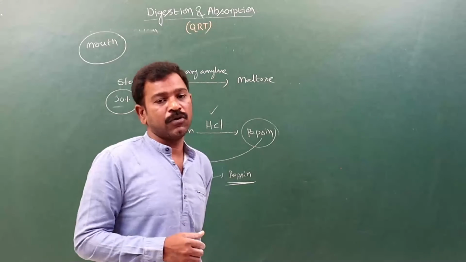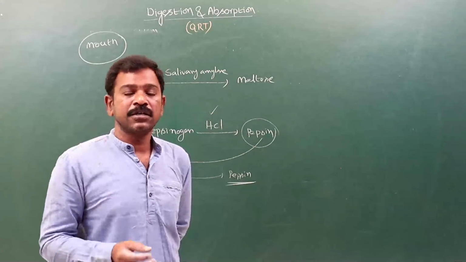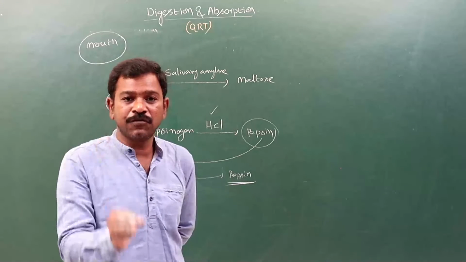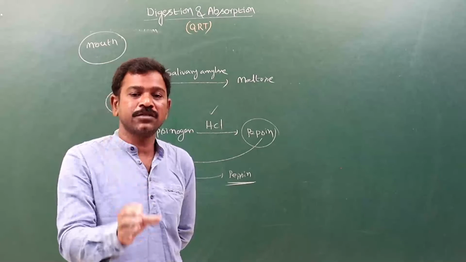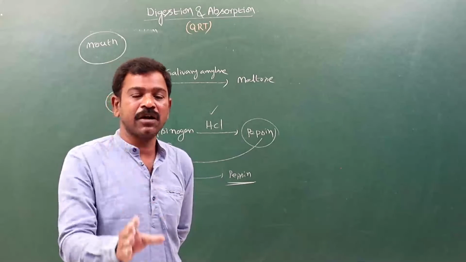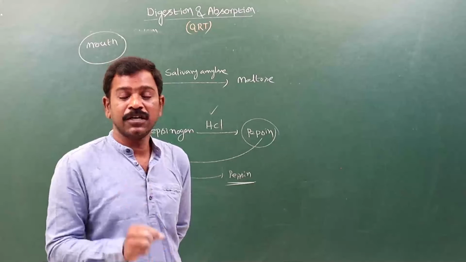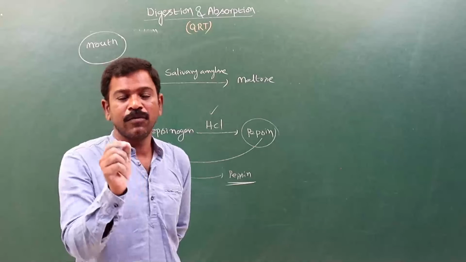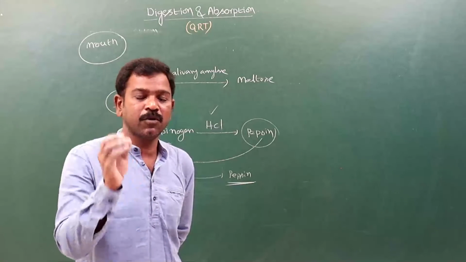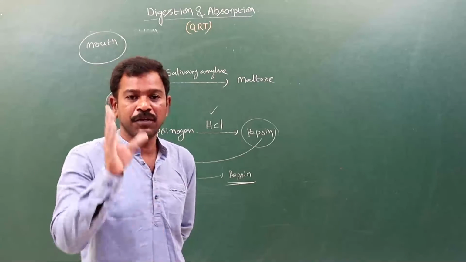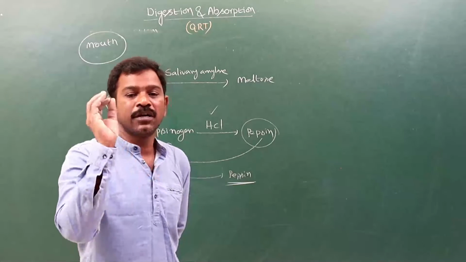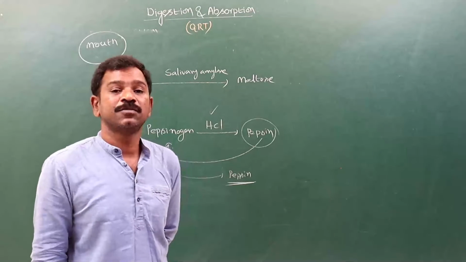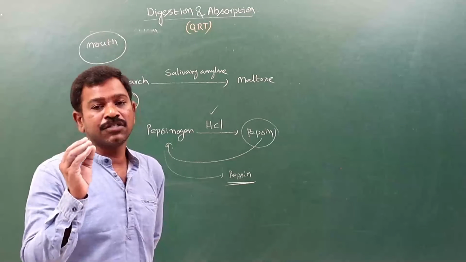That is diarrhea, vomiting. Okay, and next, see here, constipation. If the undigested food or the fecal matter stays for a long time in the rectum, that is known as constipation. Irregular bowel movement. If the bowel movement is not regular, and the fecal matter stays for a long time in the rectum, that is known as constipation.